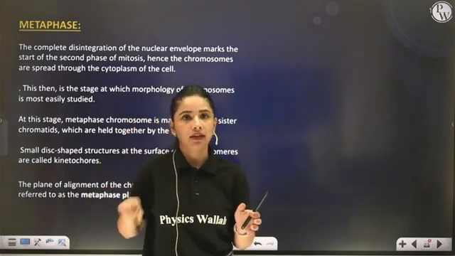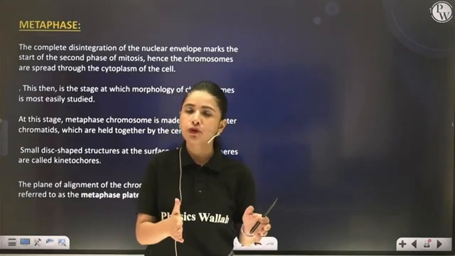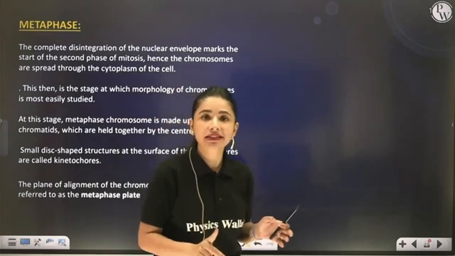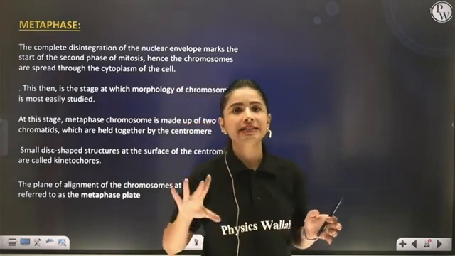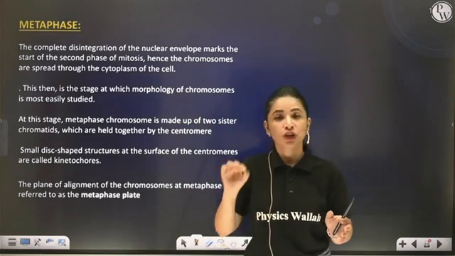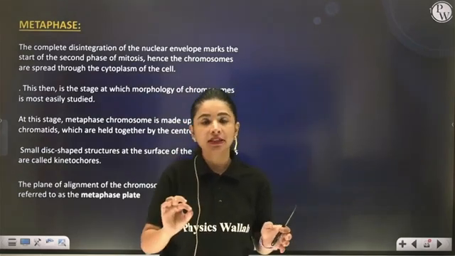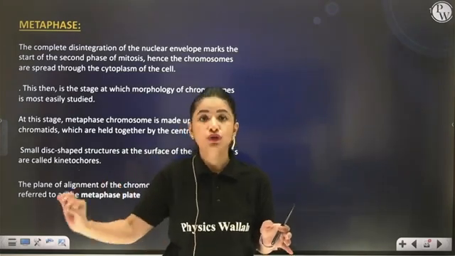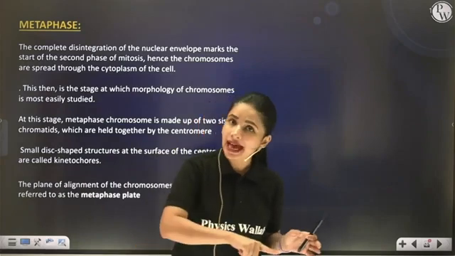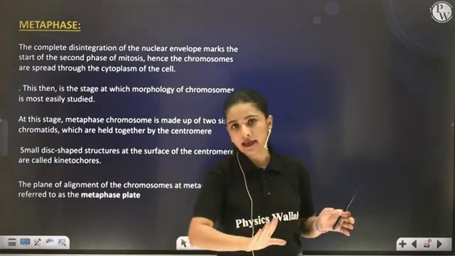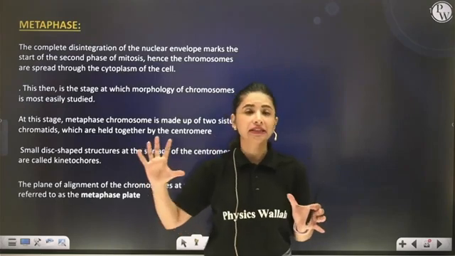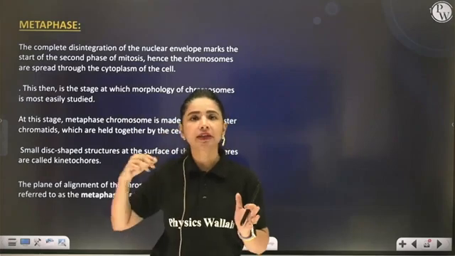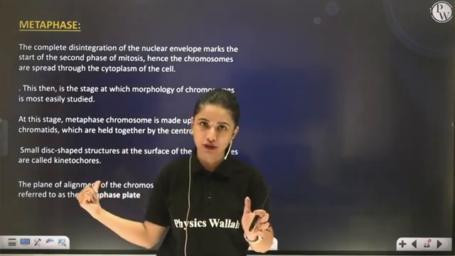So once the prophase ends, it marks the beginning of metaphase, and metaphase is characterized by complete condensation of genetic material. During metaphase, the genetic material will be present in its thickest and shortest form, called chromosome. Their condensation began in prophase and was almost done in prophase, but complete condensation, complete thick rod-like chromosomes, appear in the metaphase stage.